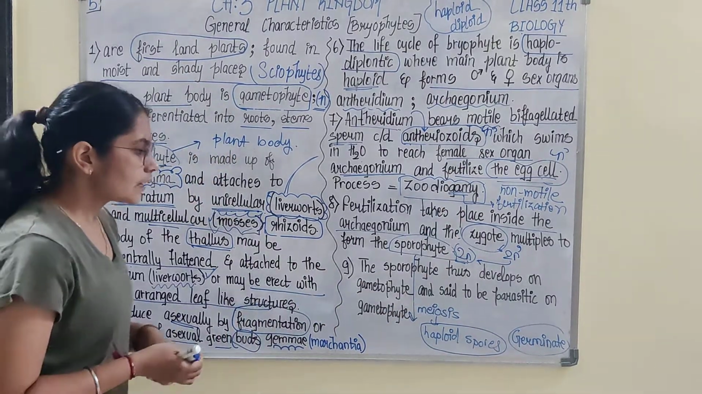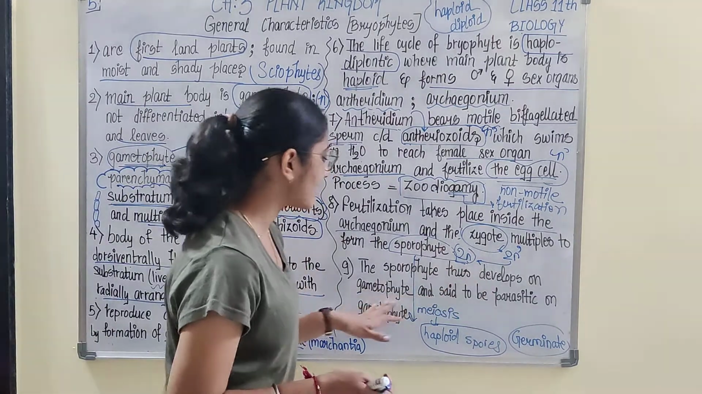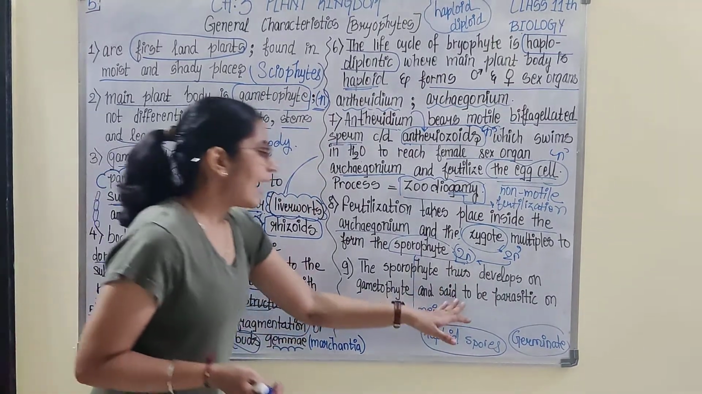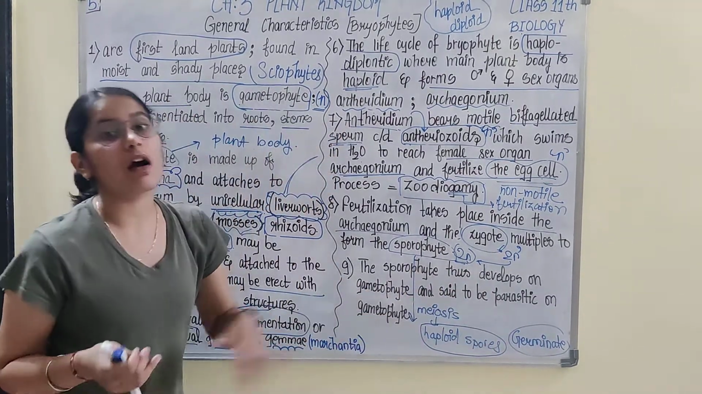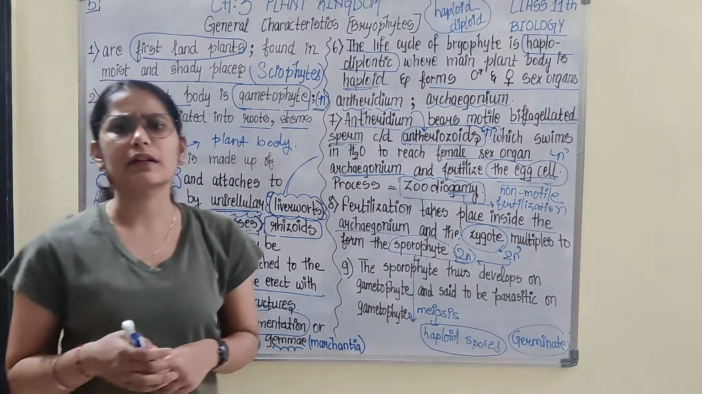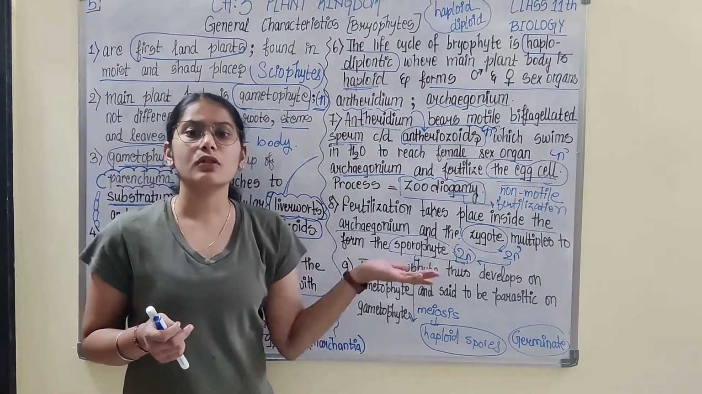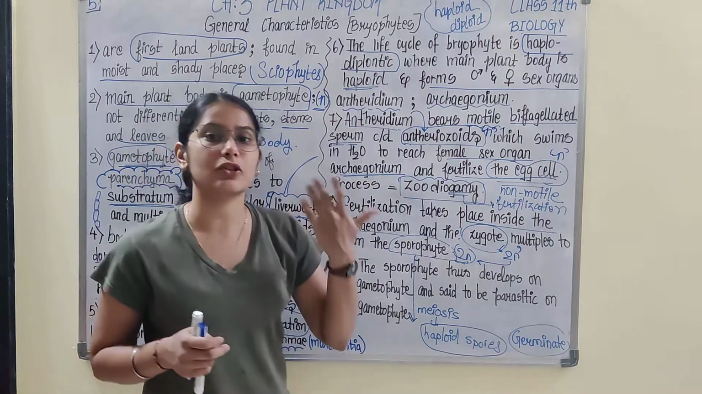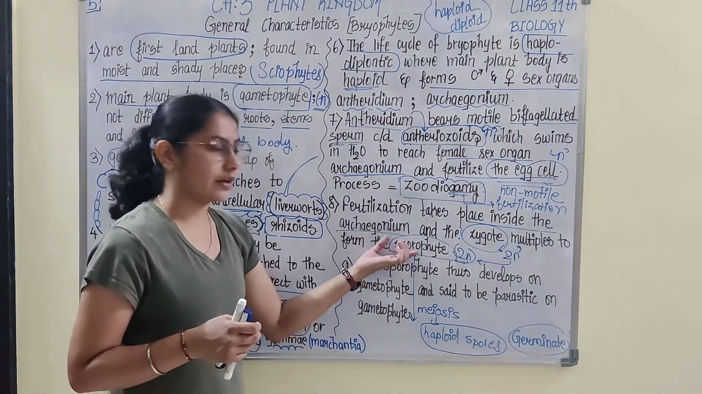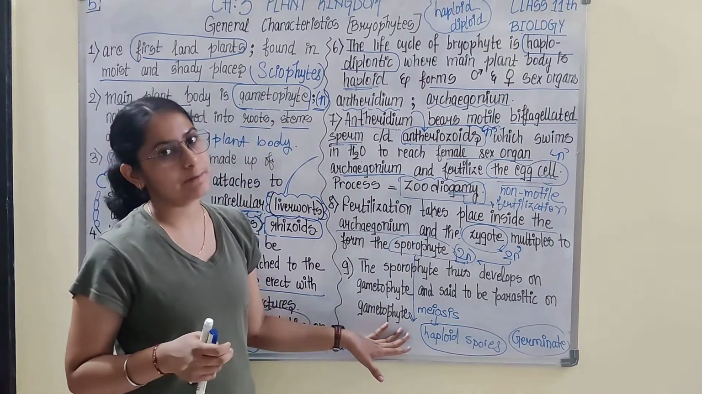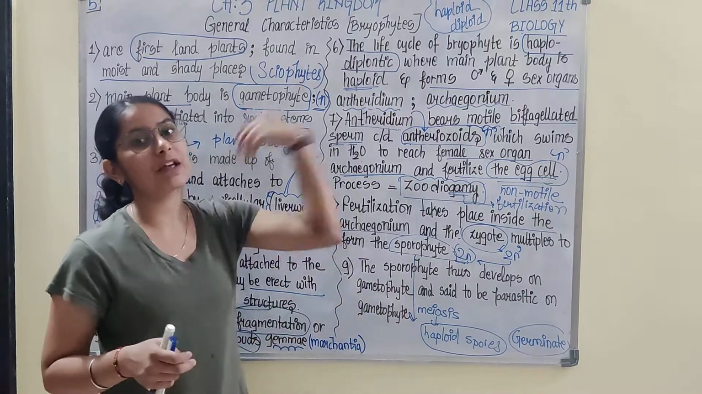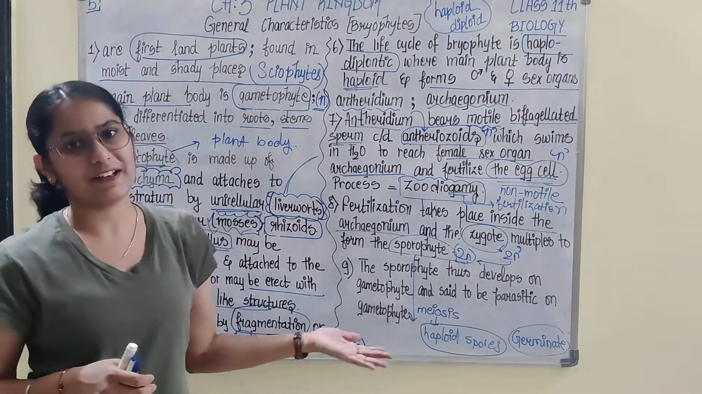also very good. So the sporophyte thus develops on gametophyte and is said to be parasitic on gametophytes. I hope you are getting what is parasite. So this sporophyte develops on gametophyte. It is a diploid. So main plant body is gametophyte. Another plant body is developing on the main plant body, that is sporophyte.